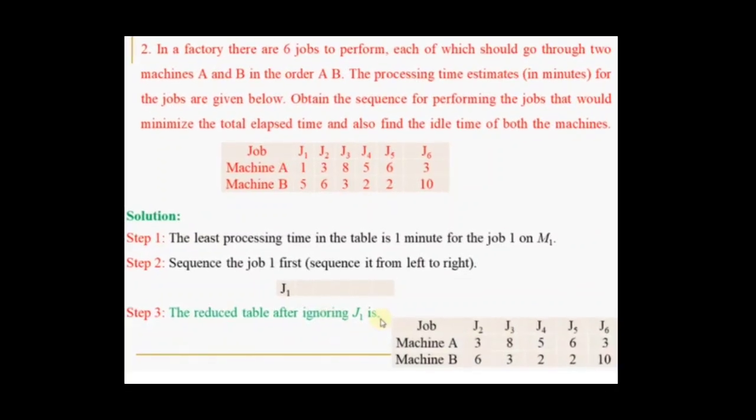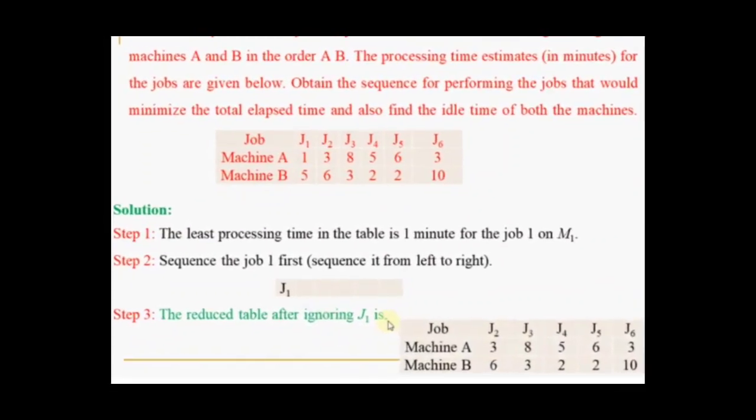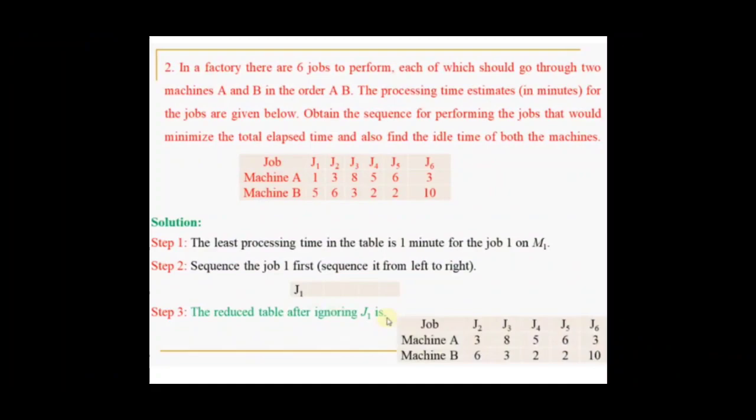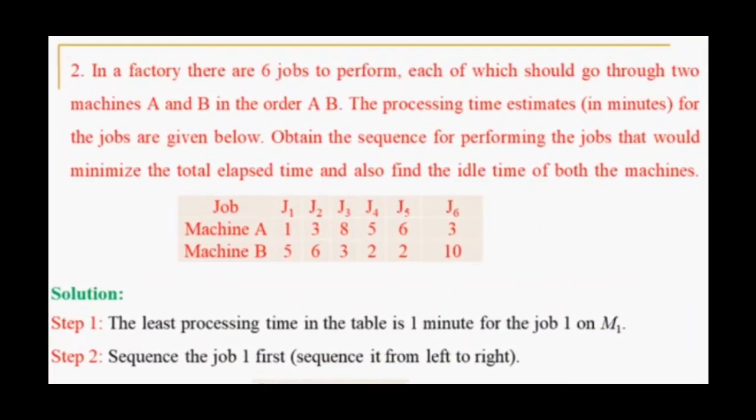The first step: the least processing time in the table is 1 minute, which corresponds to J1, and on which machine? Machine A. Here machine A is considered the first machine and machine B the second machine, because in the question they have said that the machines A and B are in the order AB.